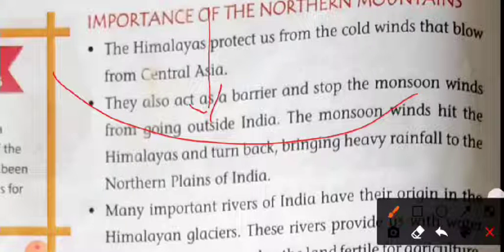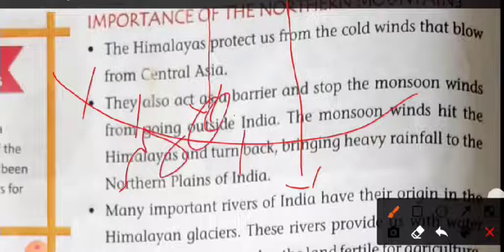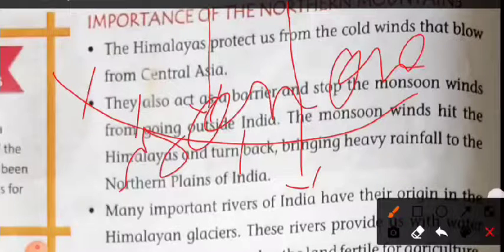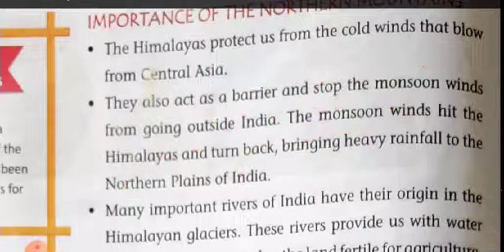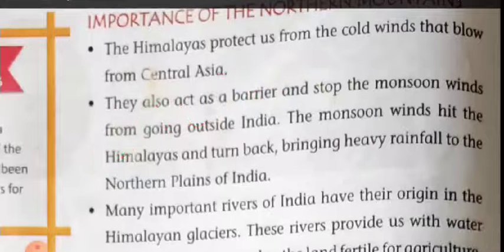If the Himalayas did not exist, the cold wind would cross the northern plains, and in this region snow would be common and it would be very cold in winter. So they protect us from the cold winds that blow from Central Asia.